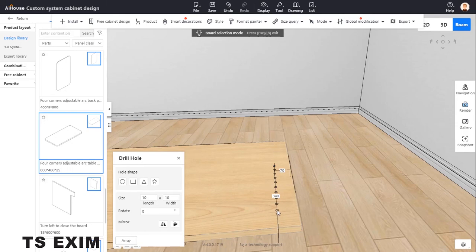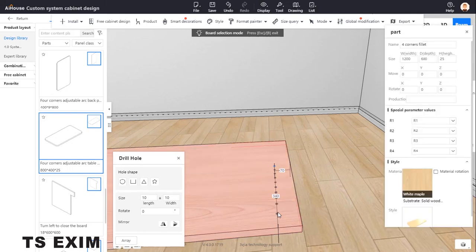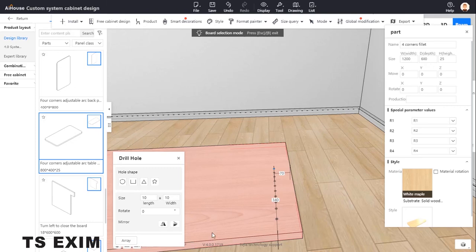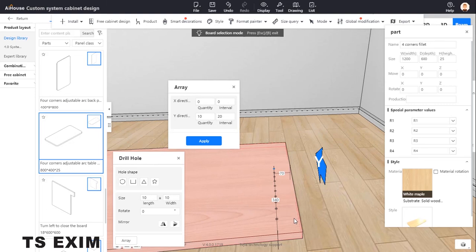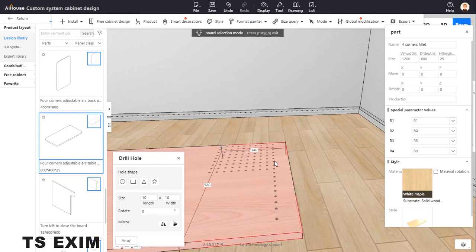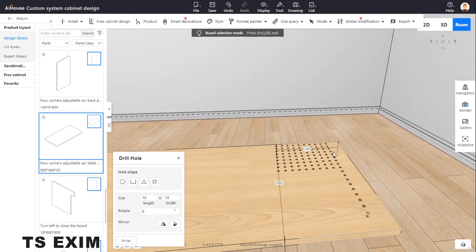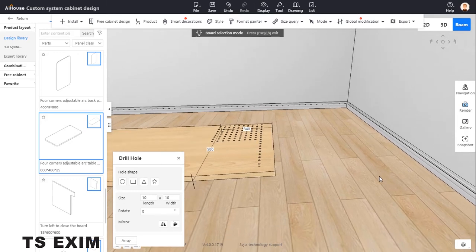Okay, so you can click on the hole. I'll click on the hole, then you decide. Okay, maybe I array again. This time I want X. X here. Okay, I put maybe also 10, and then I put 20 also. Apply. Okay, you can apply hole there. So this is how you open the hole.